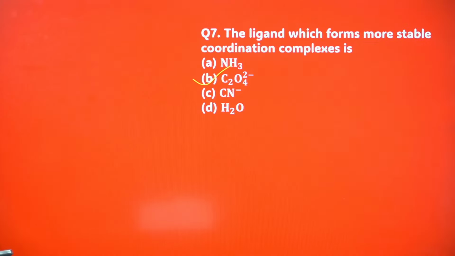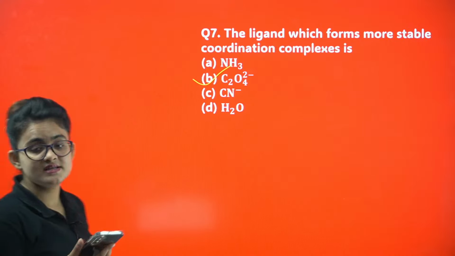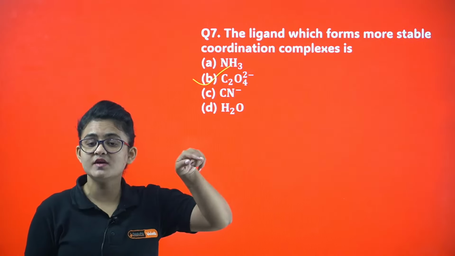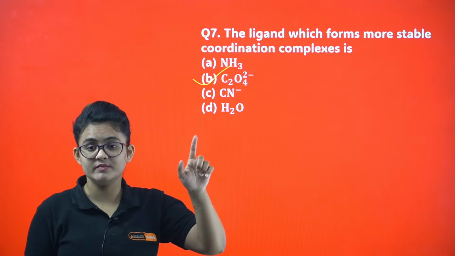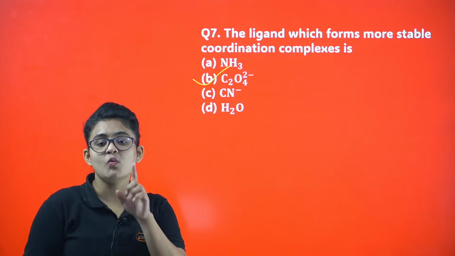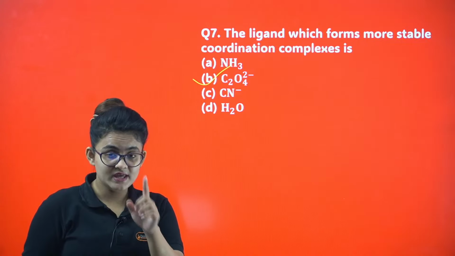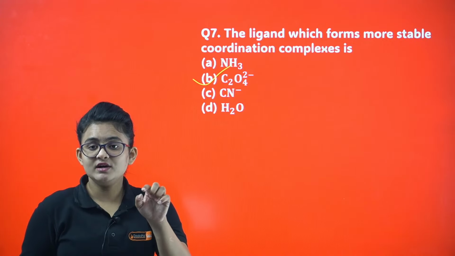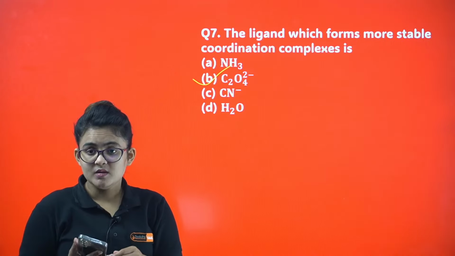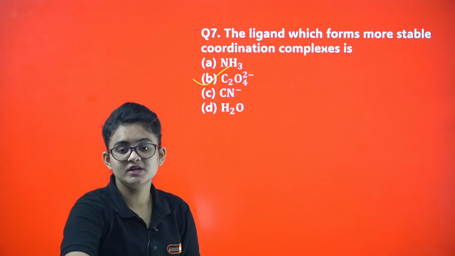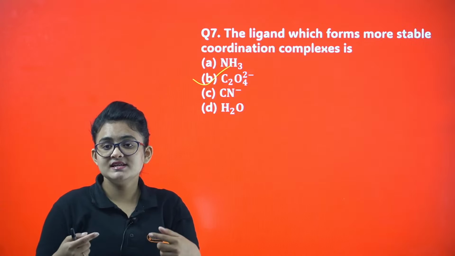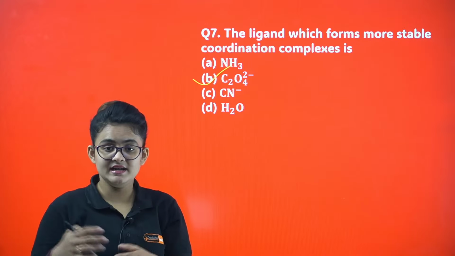No beta, CN minus is ambidentate. It has two donor sites, I accept that, but it donates from one end at a time. So it behaves like a unidentate only. So that's not going to be stable. But whenever it comes to the oxalate, from the two ends it is going to take the metal like that. So that's the reason the stability increases as the denticity increases.